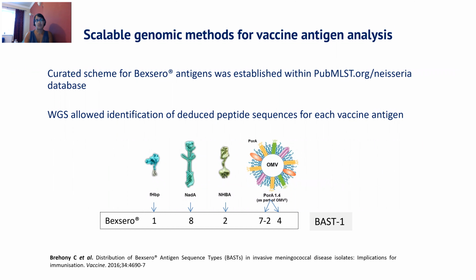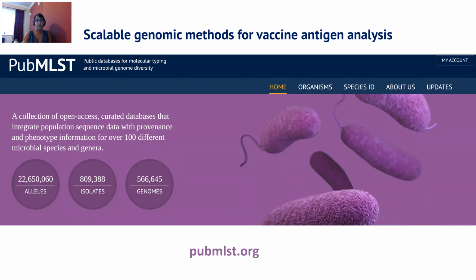Six years ago, we developed a rapid, scalable method for analysing the genetic diversity of the 4 peptide antigens in the meningococcal B protein-based vaccines Bexsero and Trumenba. Similar to MLST typing, each novel amino acid peptide sequence was assigned a new variant number, and the combination of these was assigned a Bexsero antigen sequence type, as seen here for the vaccine antigens. The BAST and antigenic profiles are available for all isolates in the MLST database, or by querying your genomic data on the website.